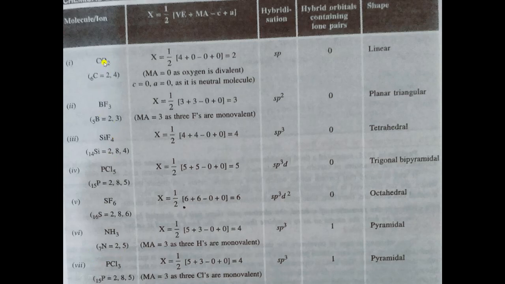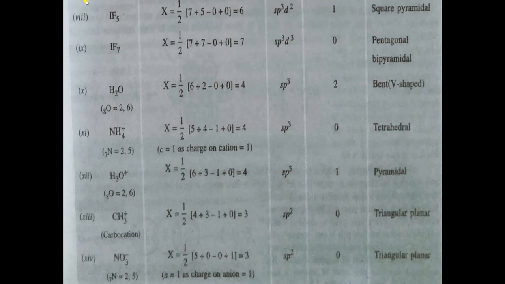This one, CO2. Carbon forms a double bond with oxygen, right? So here when we apply the formula, 1 by 2, valence electrons of the central atom carbon 4, plus the number of atoms which are attached to the carbon atom with a single bond. As oxygen is forming a double bond with carbon, here we will write 0, right? Here Ma is monovalent atoms, and all the other values are 0, so it comes equal to 2. Hybridization is sp and shape is linear. Now note down these questions. You have to do these by yourself.